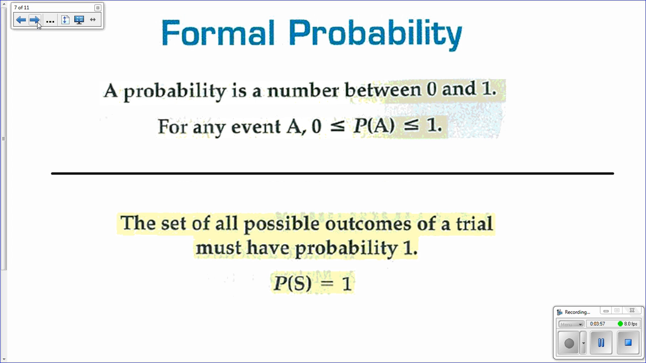Just to remind you, the probability of an event is always a number between 0 and 1. 0 is if it will never occur, and 1 if it will always occur. Also be aware that the set of all possible outcomes is S. So the probability of getting something in your sample space will be 1, because that would always occur.